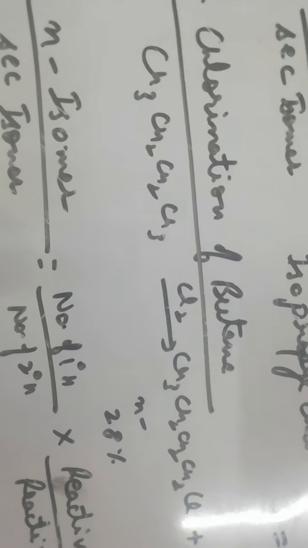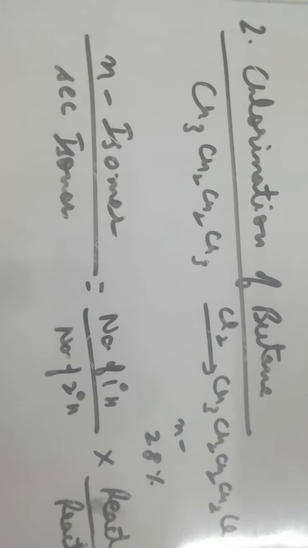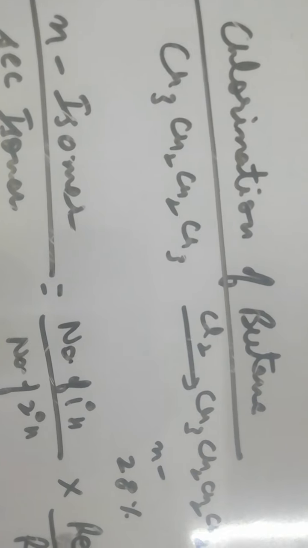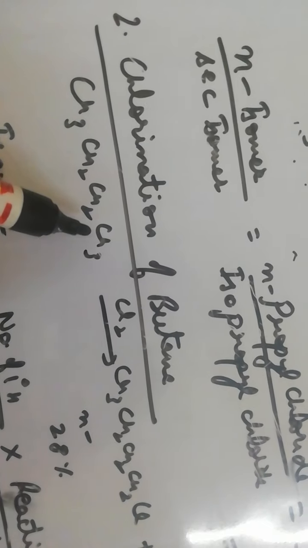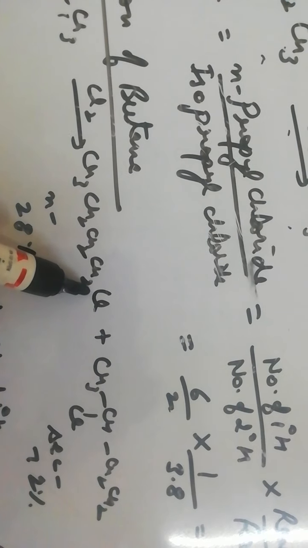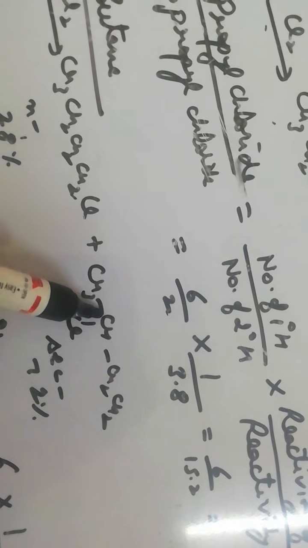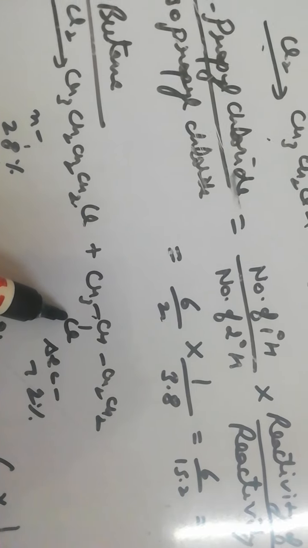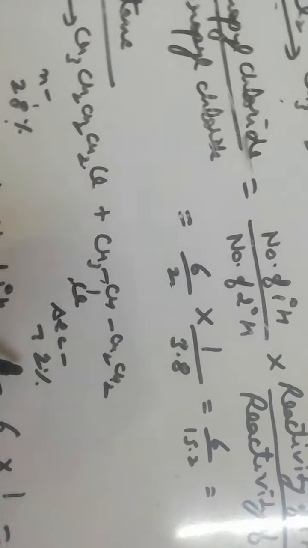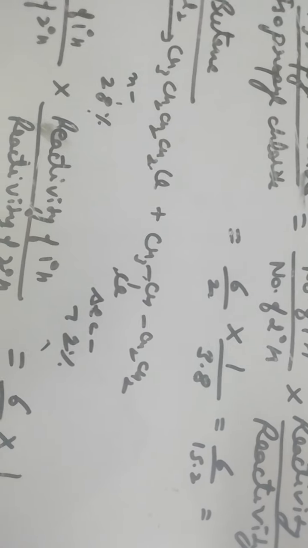The second example we are taking is chlorination of butane. This is our butane, CH3CH2CH2CH3. Its chlorination is done, so there is a probability of abstracting primary hydrogen as well as secondary hydrogen. If primary hydrogen is abstracted, we will get normal butyl chloride in the ratio of 28%, and if secondary hydrogen is abstracted, we will get secondary butyl chloride in the ratio of 72%.